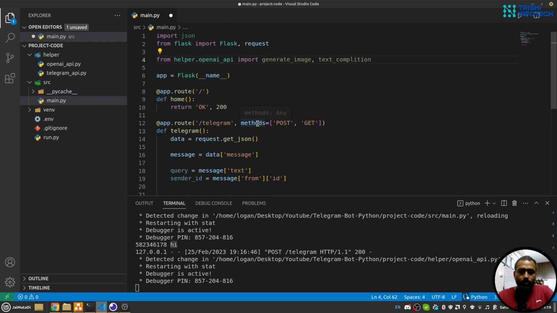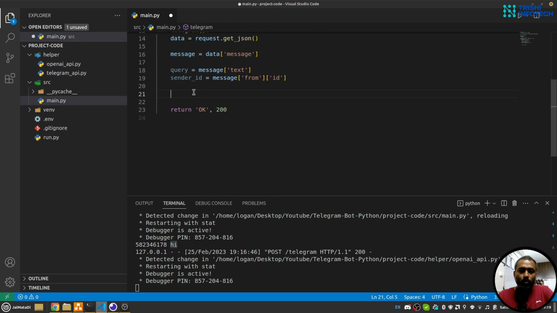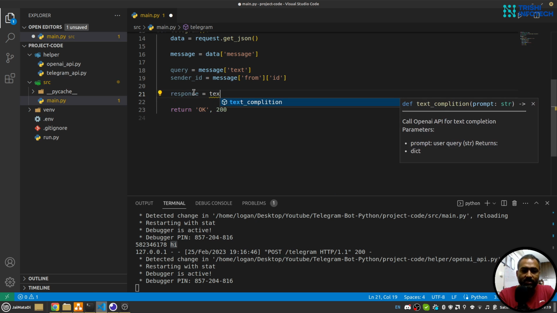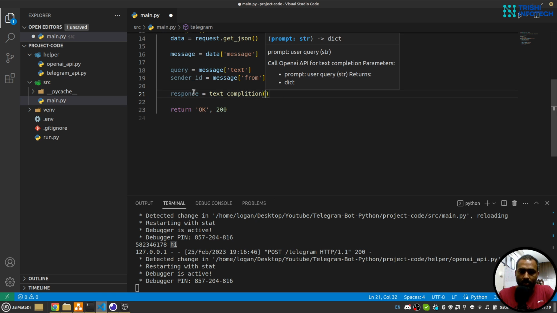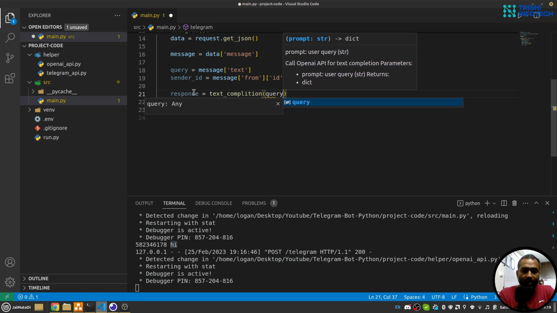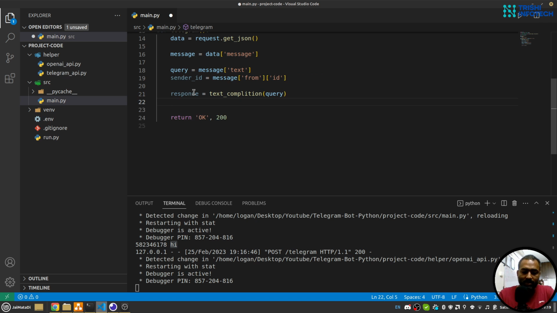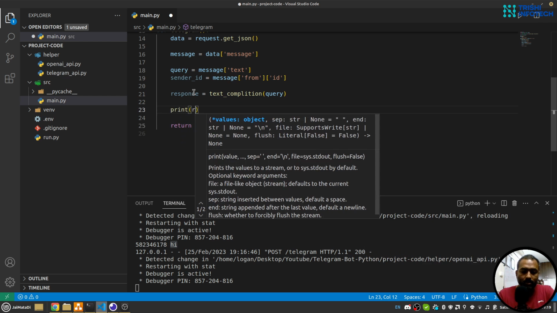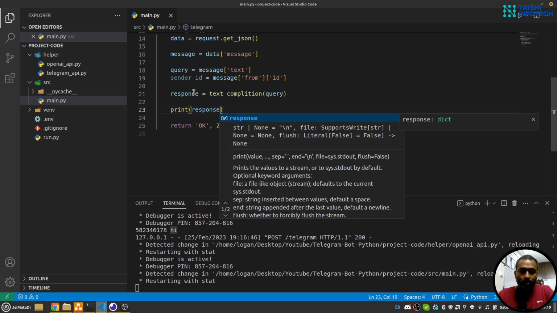So that means what we need to do, let's say, response equals to text completion, and as prompt I'll provide user's query. Let's just print the response.